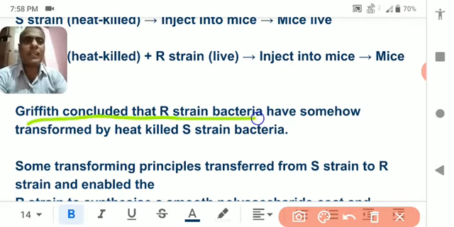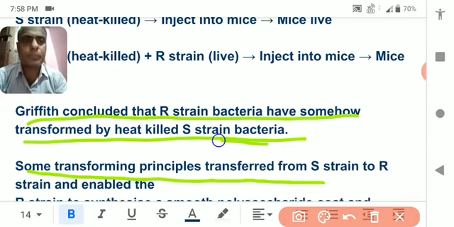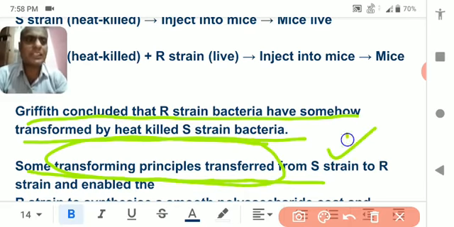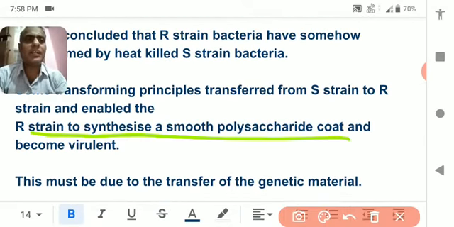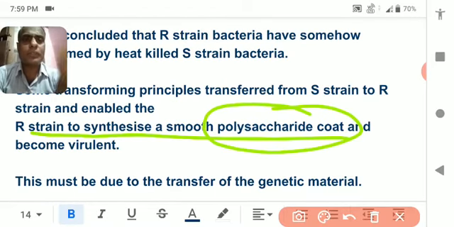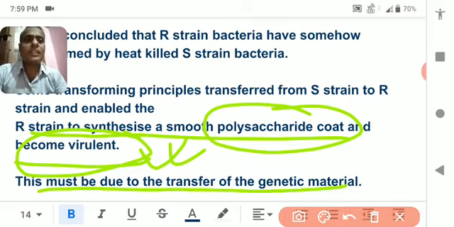So Griffith concluded that the R strain bacteria has somehow been transformed by S strain bacteria. Some transforming principle transformed the R strain, or enabled the R strain to synthesize the smooth polysaccharide coat and become virulent. Means there is something present in the heat killed S bacteria which converts the R into smooth S bacteria, and this must be due to the transfer of genetic material.